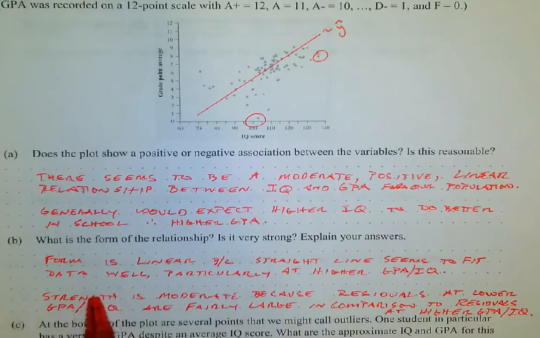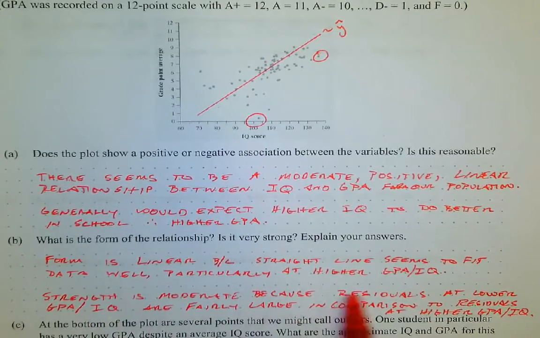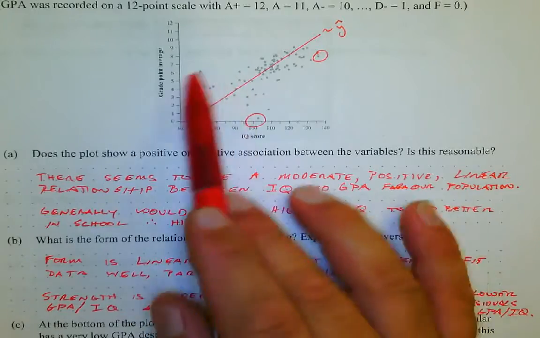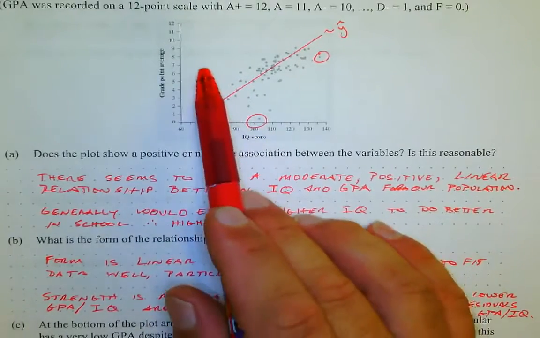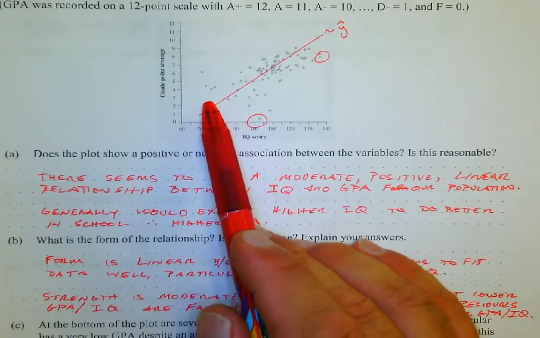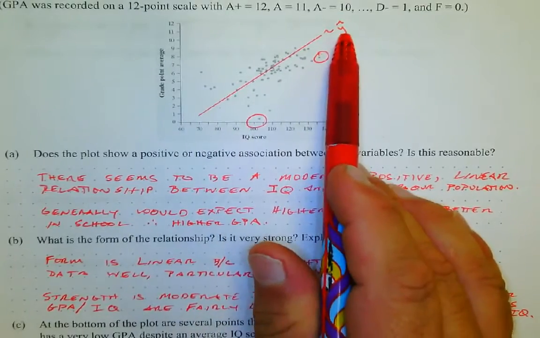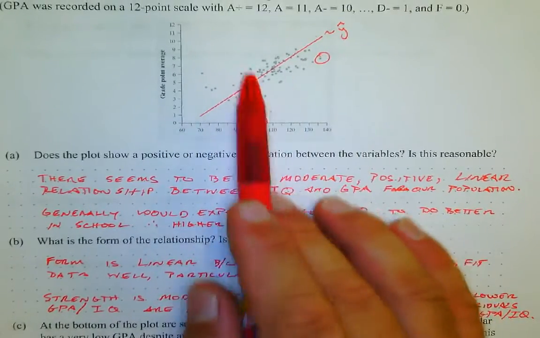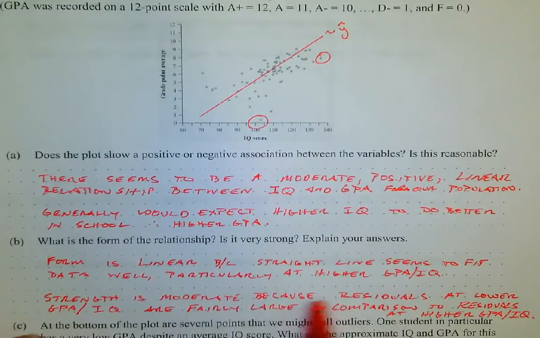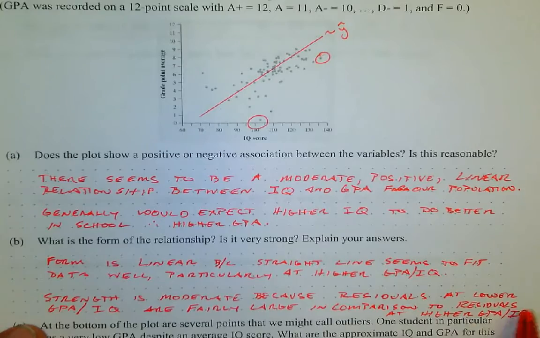Okay, we would say that the strength is probably moderate because the residuals at lower GPAs and IQ, down here, the distance from the actual values to our line of best fit, and this is an approximate line of best fit, it's not the exact one, but we can imagine what it might look like, those residuals at the lower ones are fairly large in comparison to the residuals at the higher GPAs and IQs.